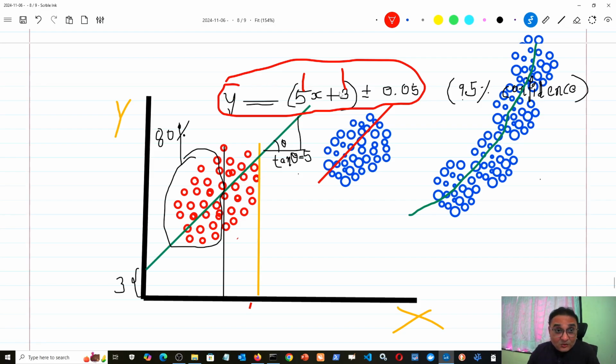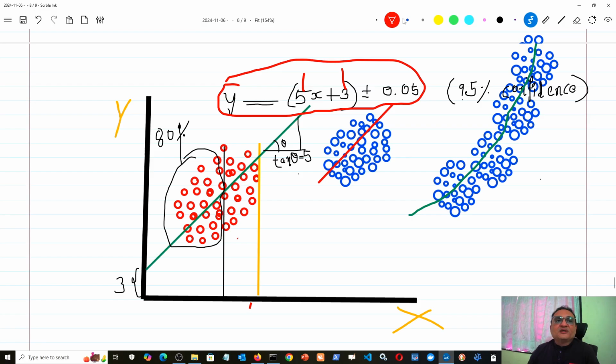Correct? Now the question is, do we get this kind of equation by using some mathematical calculation or calculator or some calculus or no? What we do is we have ready-made algorithms which we allow to look through 80% of the data. That 80% of the data is called train set, and that means everything on the left side of this black vertical line, that is my train set.